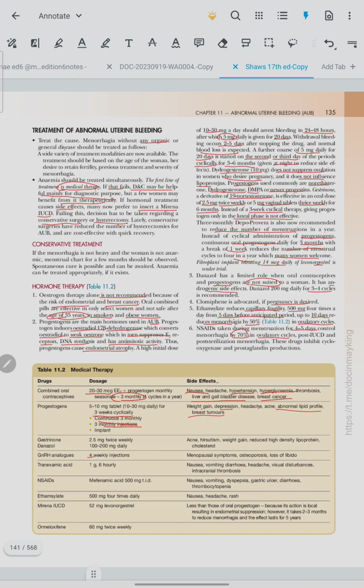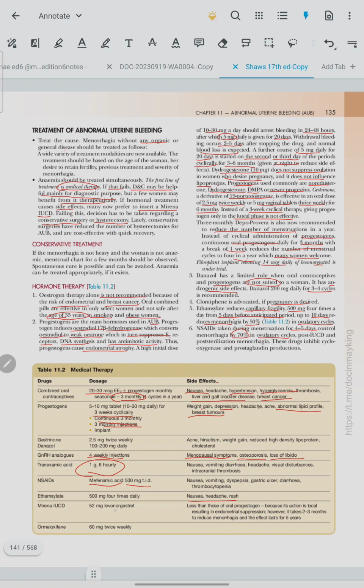GnRH analogs 4 weekly injection. They may cause menopausal symptoms, osteoporosis, loss of libido. Tranexamic acid 1 gram given 6 hourly. Nausea, vomiting, diarrhea, headache, visual disturbances, intracranial thrombosis. NSAIDs, mefenamic acid 500 mg TID. Nausea, vomiting, dyspepsia, gastric ulcer, diarrhea, thrombocytopenia. Ethamsylate 500 mg 4 times daily. It may cause nausea, headache, and rash.